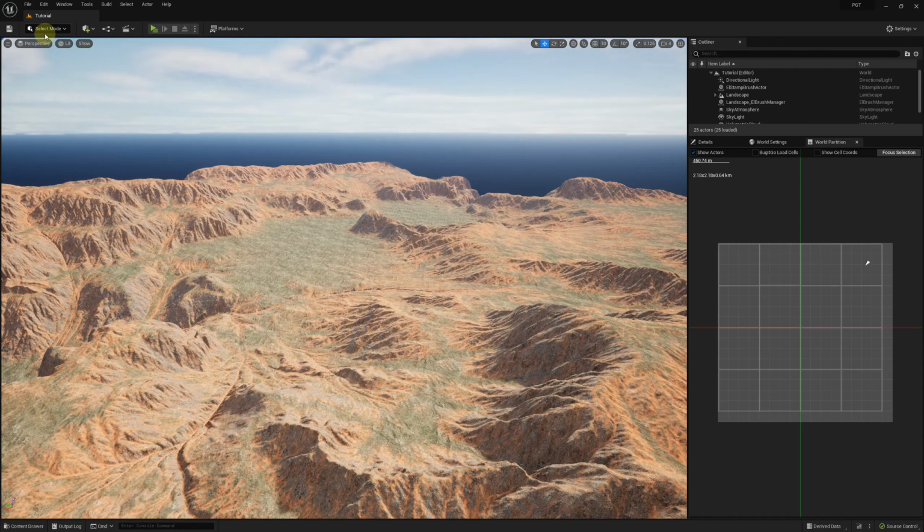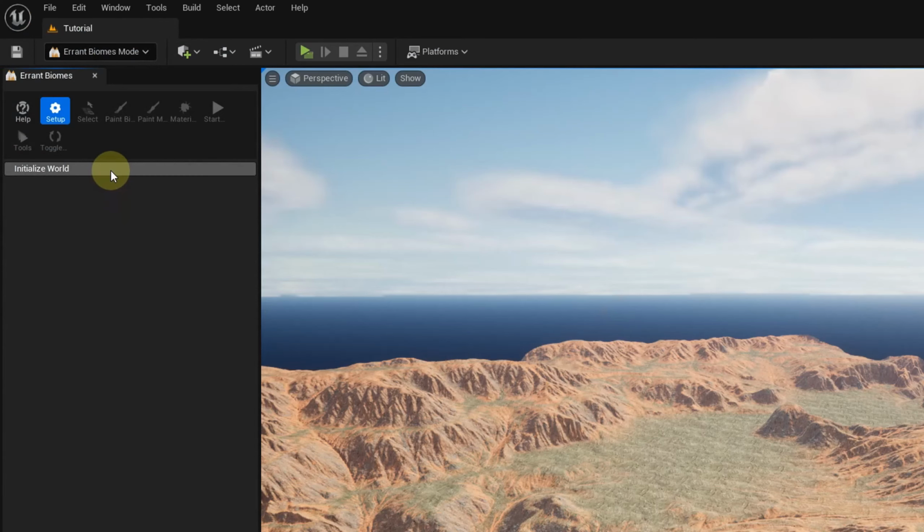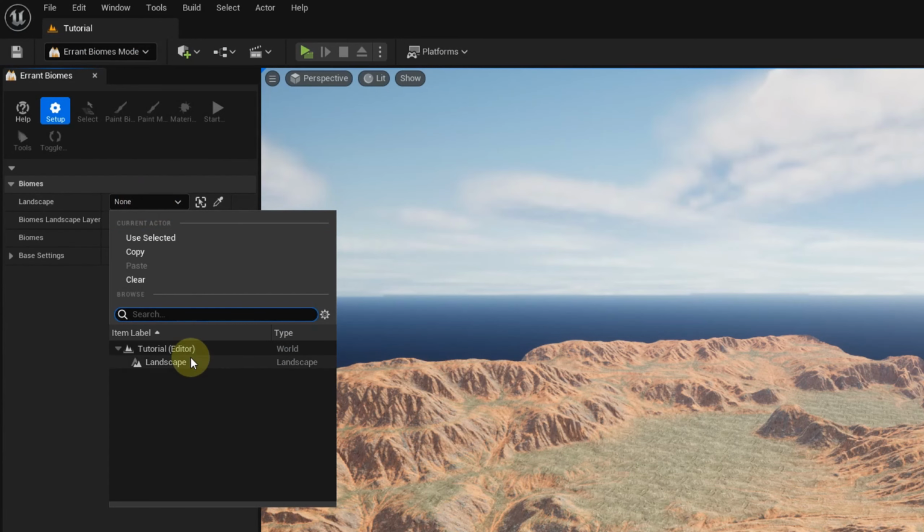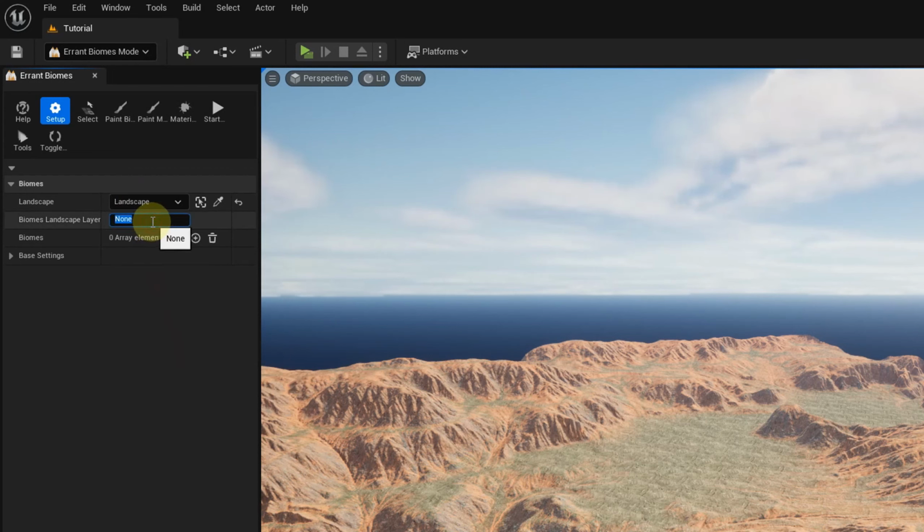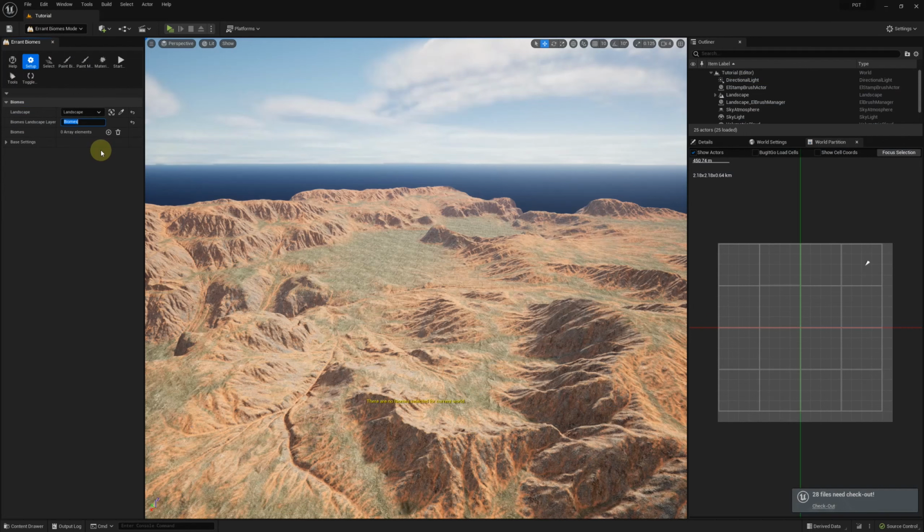Okay, so I made my landscape and I used 3 weight maps to paint it. Let's enter the biomes mode and initialize it. Select landscape and type the name of the edit layer that the biomes tool is supposed to edit. Now we are ready to create some biomes, sub-biomes, and species.